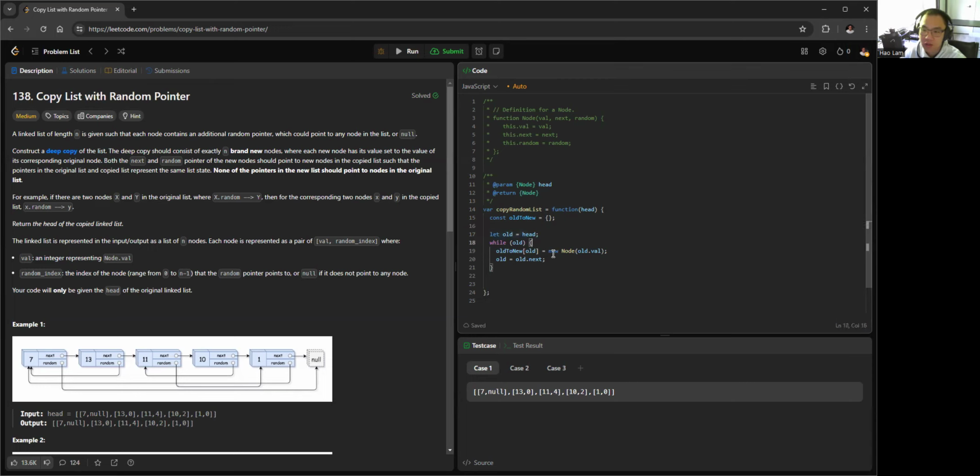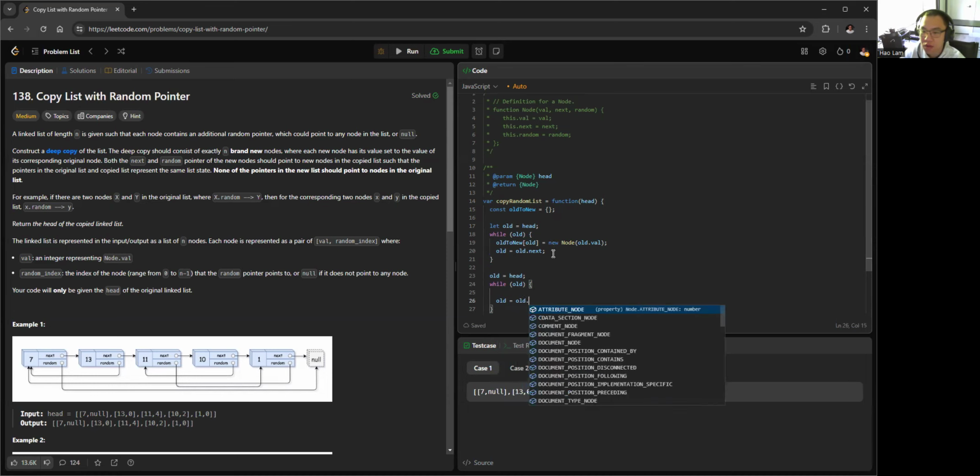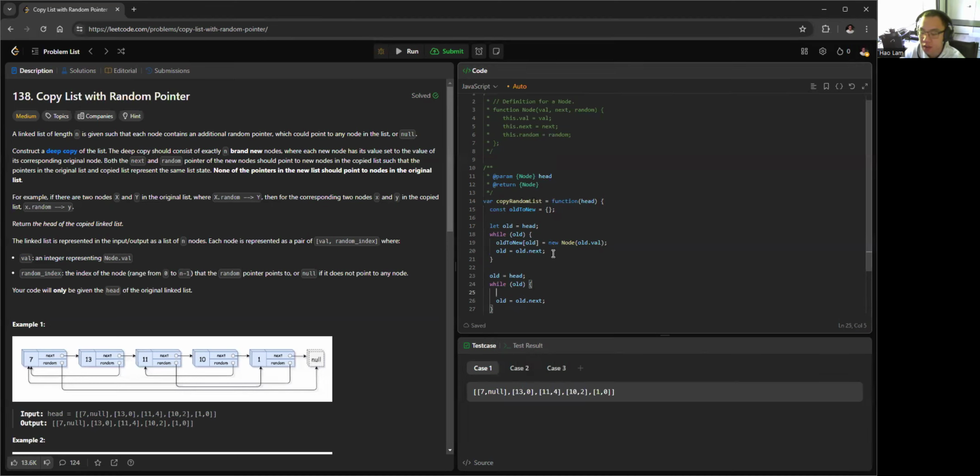Okay, so we have already successfully created a new copy for each node with only the value. So now we need to iterate through the list again to set the next and random pointers. So let's set oNode equal to head again. While oNode, oNode equals oNode.next. Now we can get the new node.